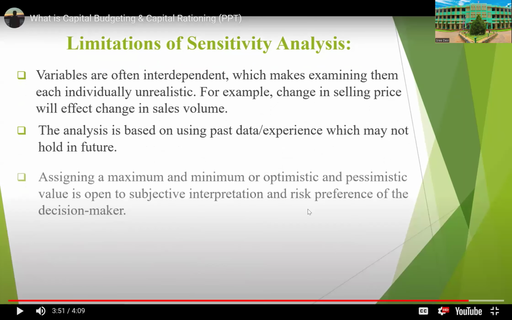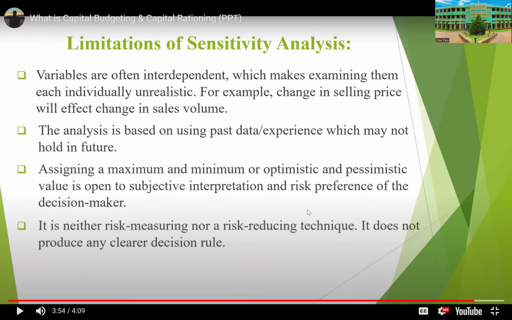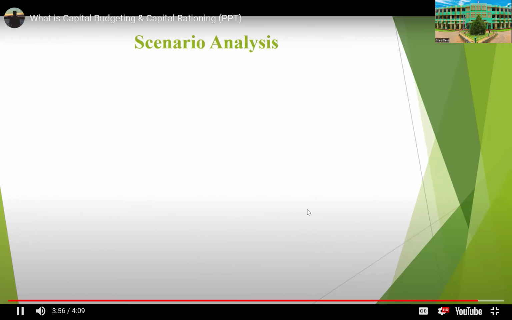Variables are often interdependent, which makes examining them each individually unrealistic. For example, a change in selling price will affect the change in sales volume. The analysis is based on using past data or experience, which may not hold in future. Assigning a maximum and minimum or optimistic and pessimistic value is open to subjective interpretation and risk preference of the decision maker. It is neither a risk measuring nor a risk reducing technique. It does not produce any clear decision rule.